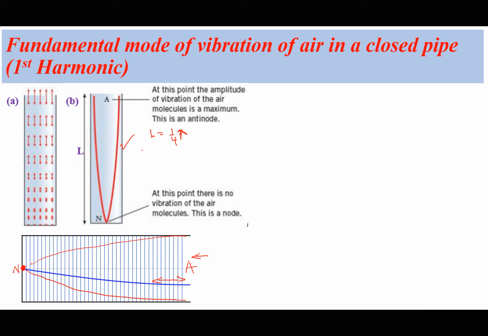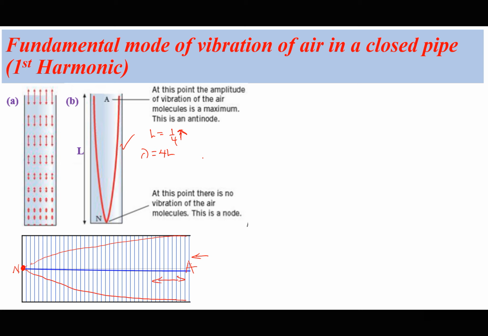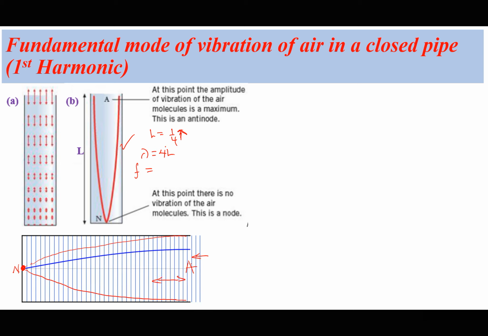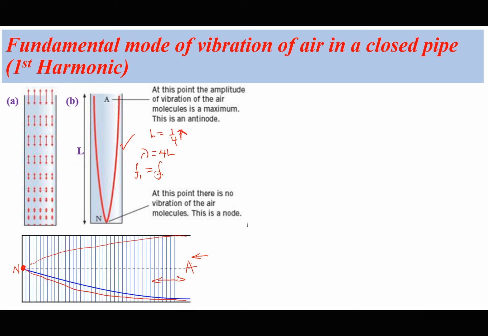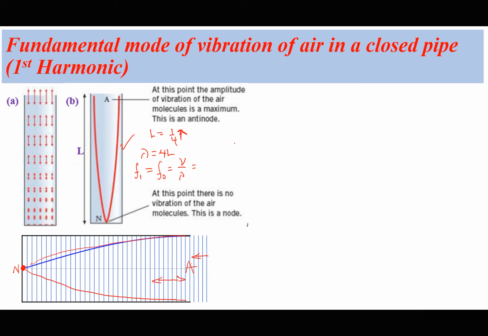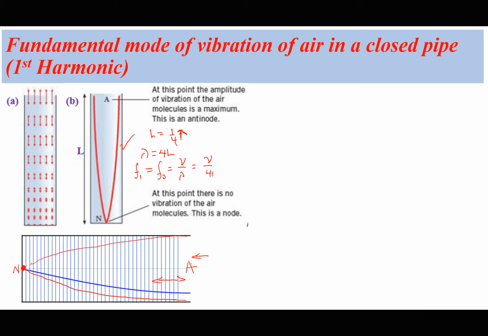Which means the wavelength is going to be 4 times L. So if I try to find the frequency in this case, which is going to be the first harmonic, which is also the fundamental mode of vibration, it is V divided by lambda, which is V over 4L.